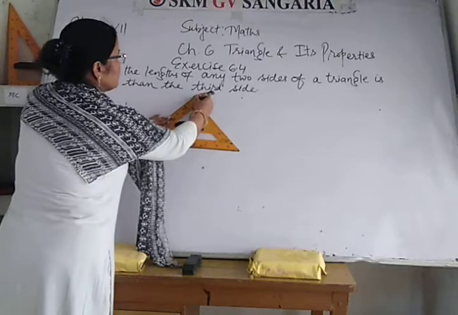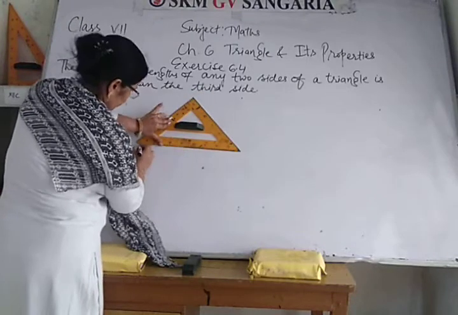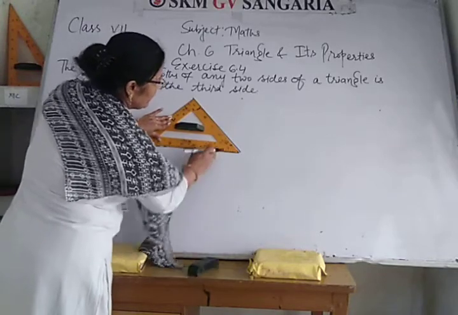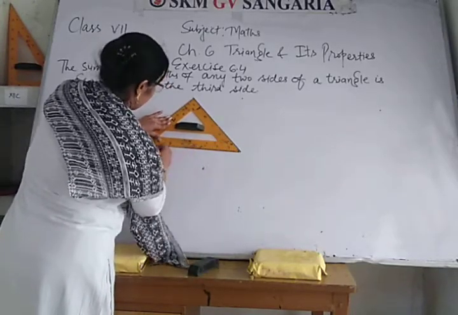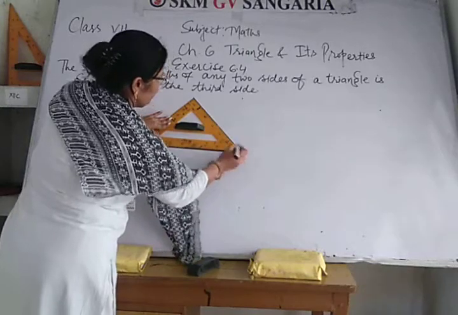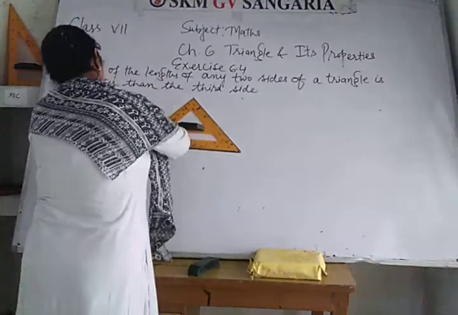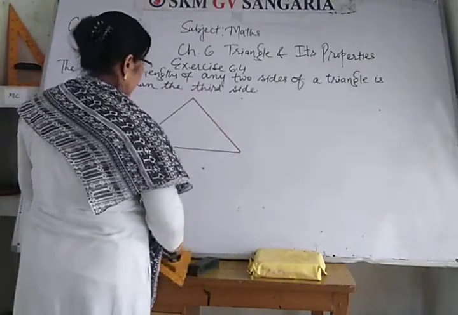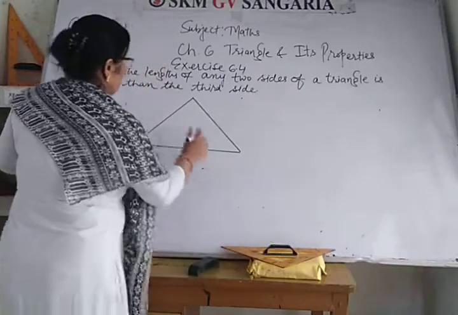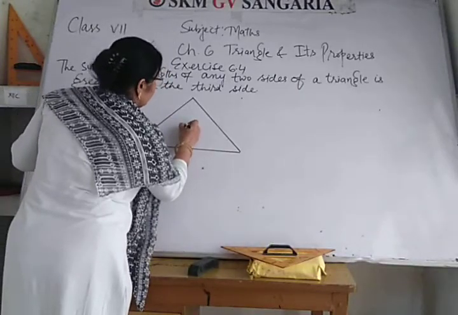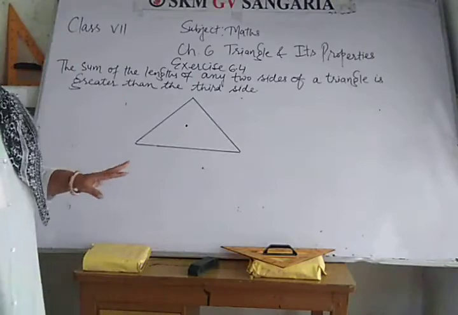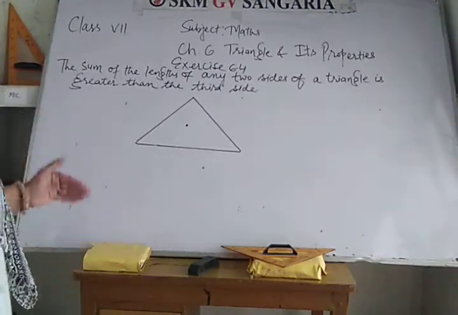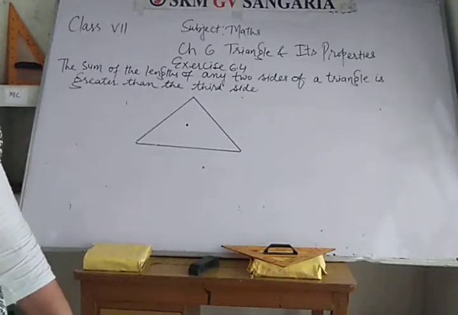Question number 2. You will also draw the triangle with the help of scale and pencil. Don't draw these symmetrical figures with a pen. You have to draw with pencil only, with a scale. Try to make your work nice. Excellent. Do everything by heart, only then can you learn very well.